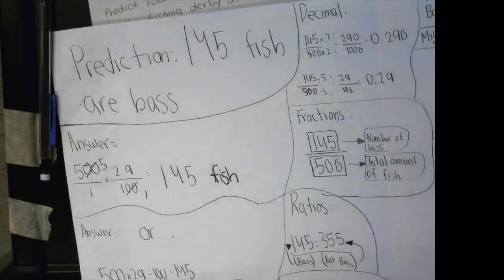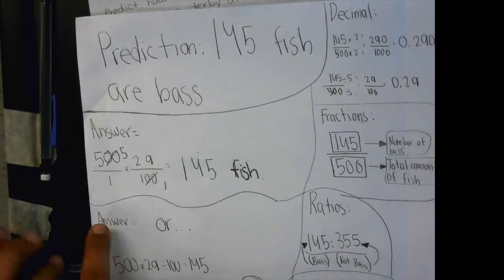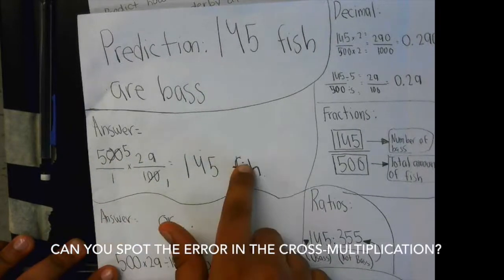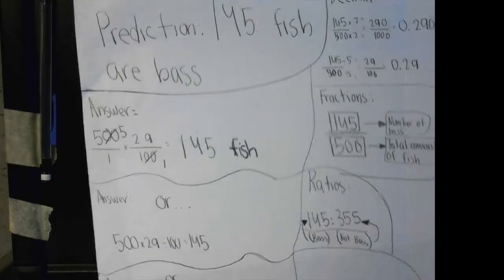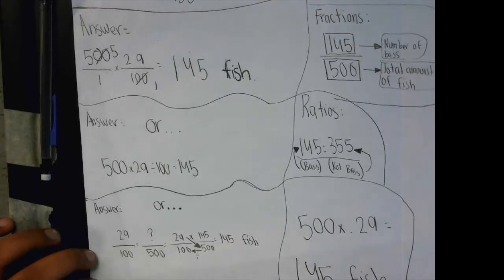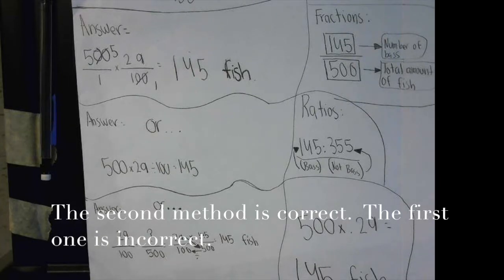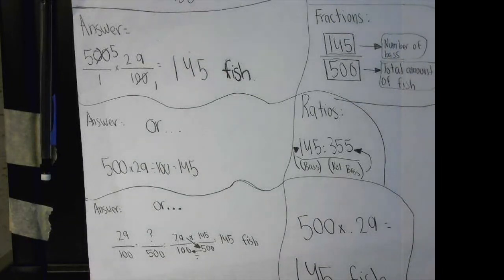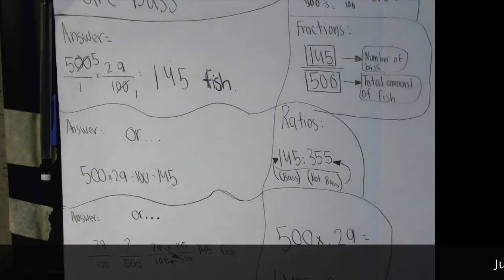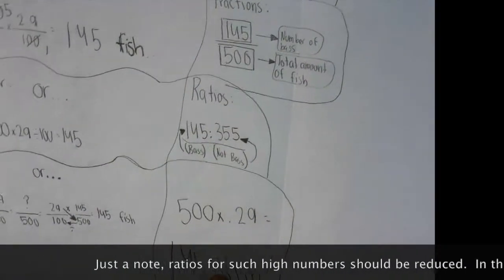So first we predicted that there were 145 fishes that were bass. Then we did cross multiplication over here, and we got 145 fishes, and our prediction was right. And another way we did it was 500 times 29 divided by 100, which is 145. Okay. Did you do that with a calculator? Yeah.